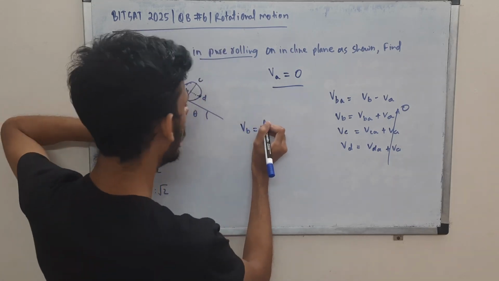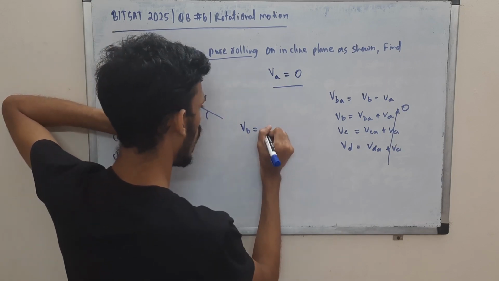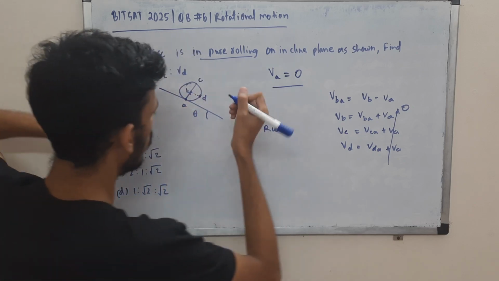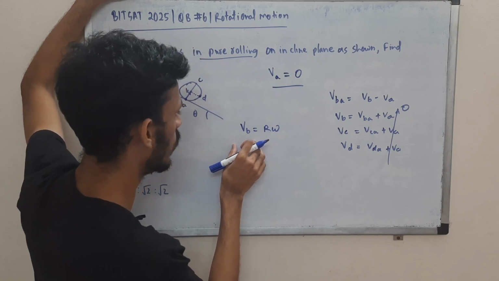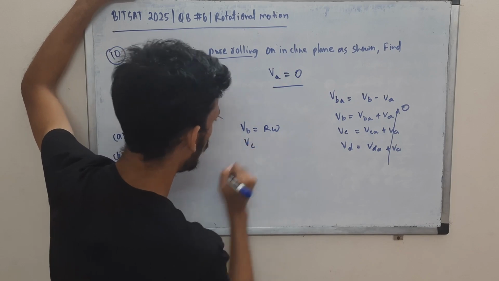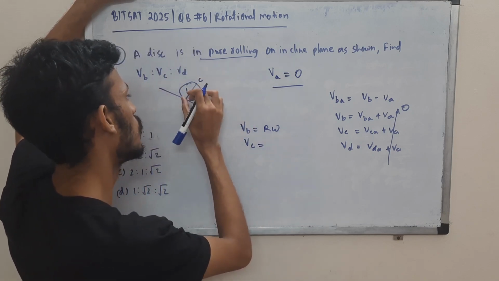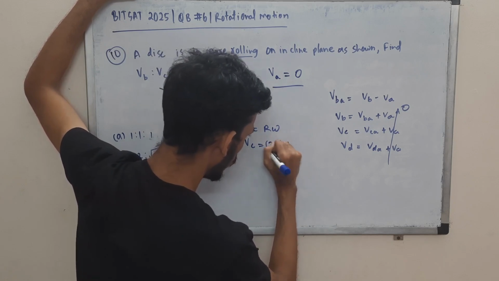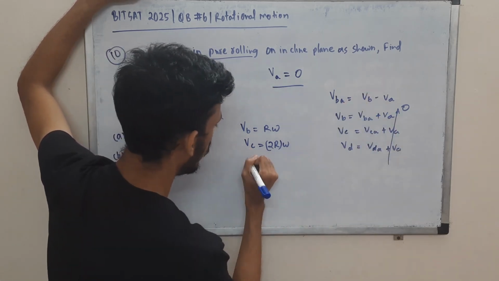How will we find that? VBA will be the distance from the point A, which is R, times the angular velocity omega, since it is pure rolling. So this is the velocity at point B. Now how do we find the velocity at point C? Again, it is the topmost point, so the distance is R plus R, 2R, times omega. Distance from the point A times omega, that is what we are doing.